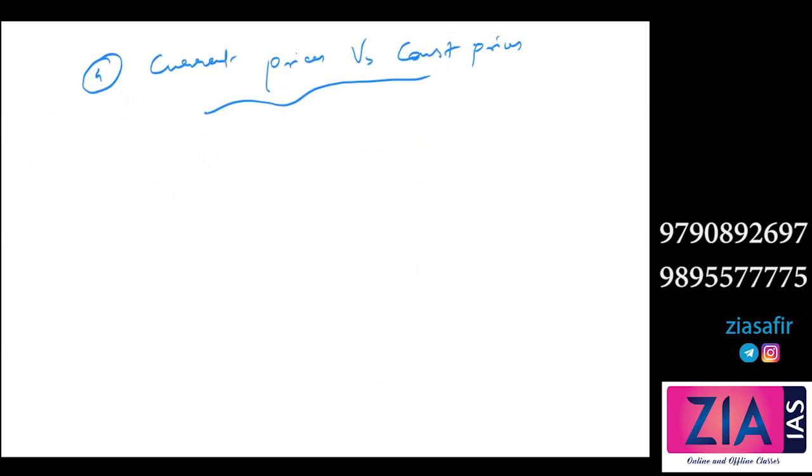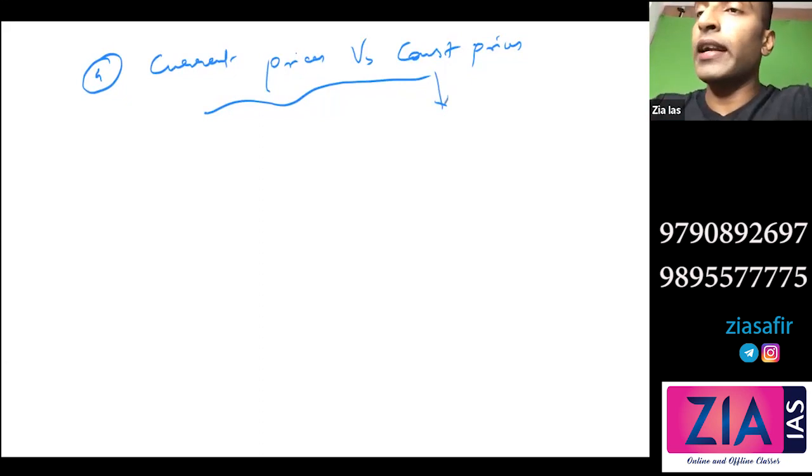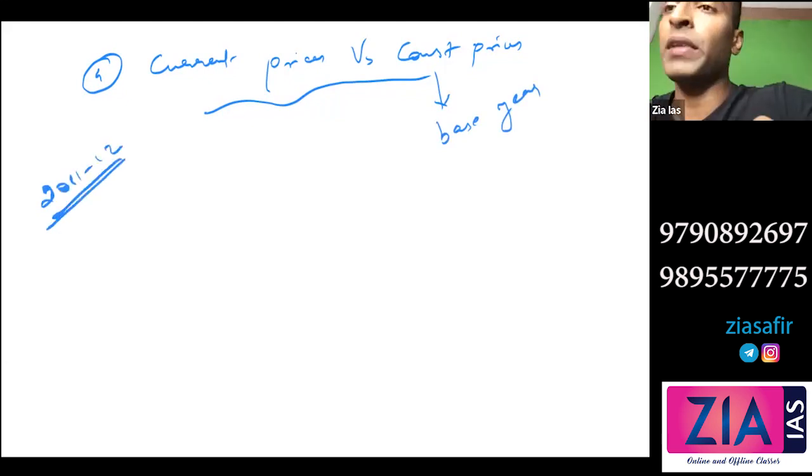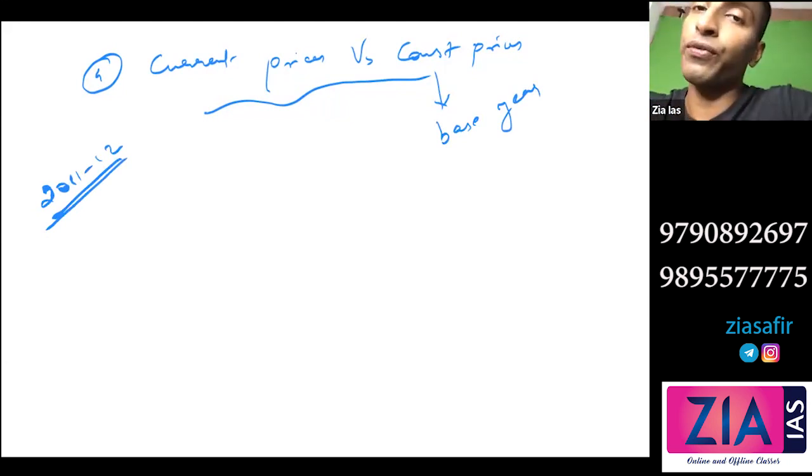Constant price is for the base year. Current price is for prices in the same year. Yes, constant prices are related to a base year price. So you might have read that GDP is measured at constant price, where the base year is 2011-12. That means when we are calculating GDP, we will take the price of those goods in this particular year, 2011-12. That is the base year price.